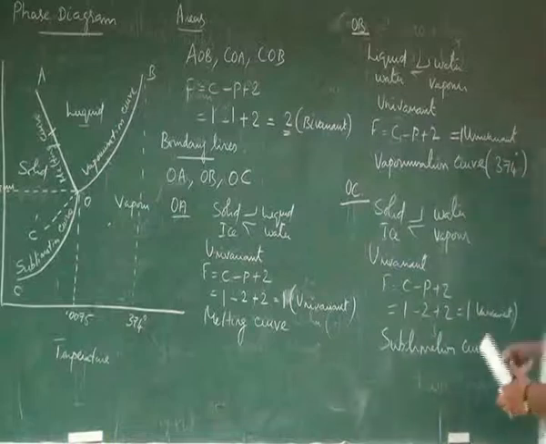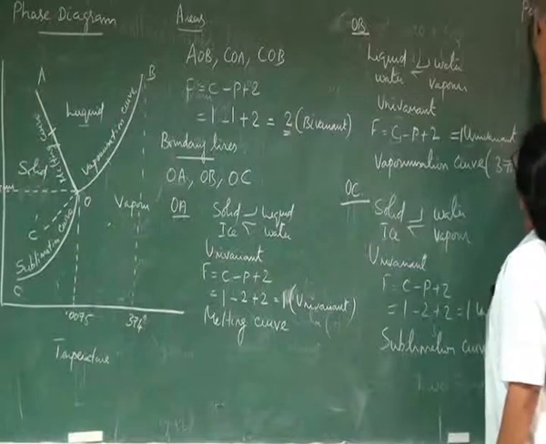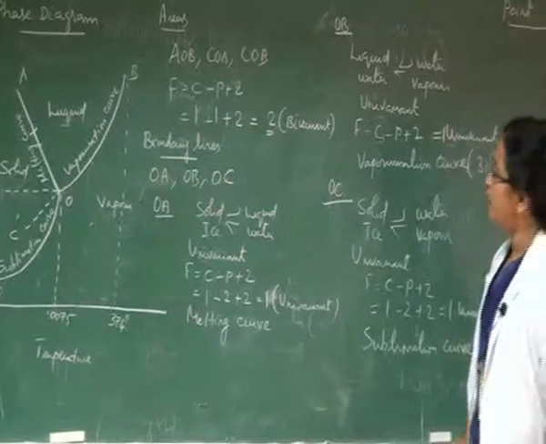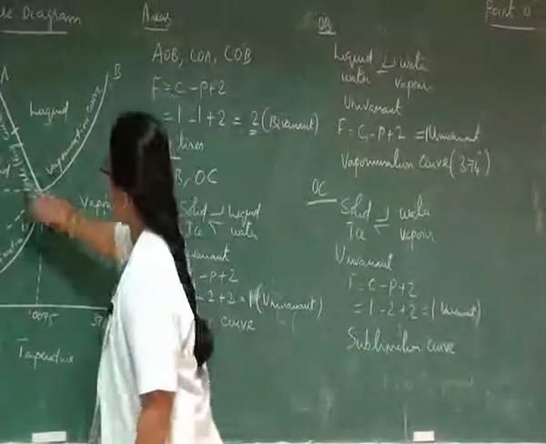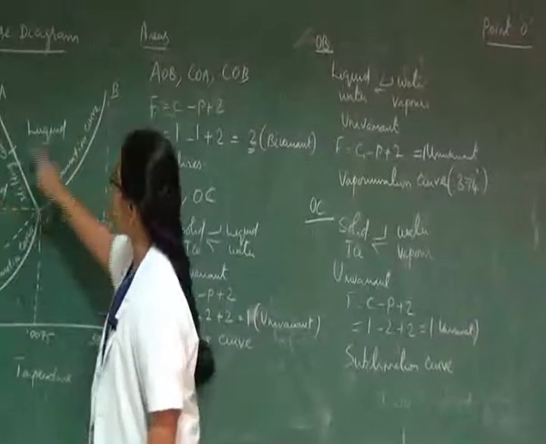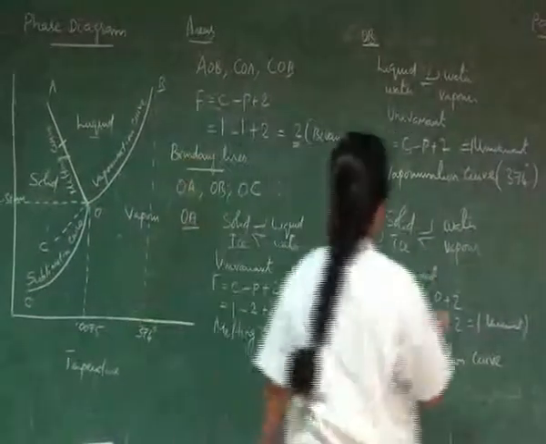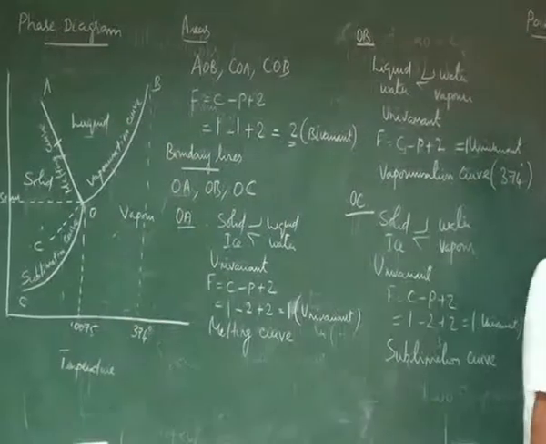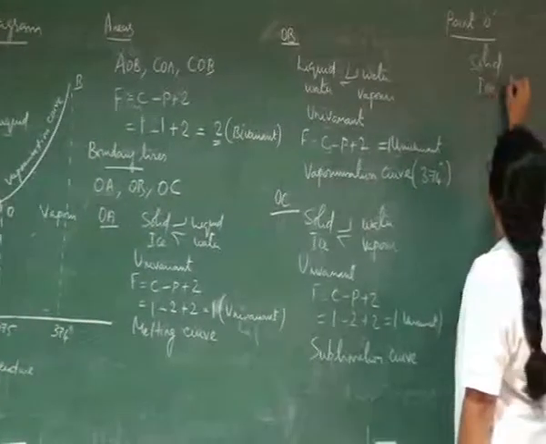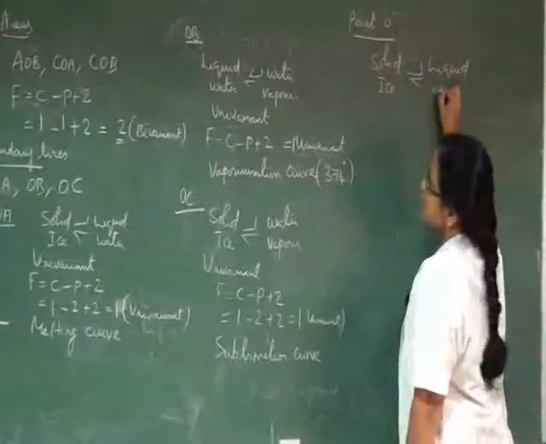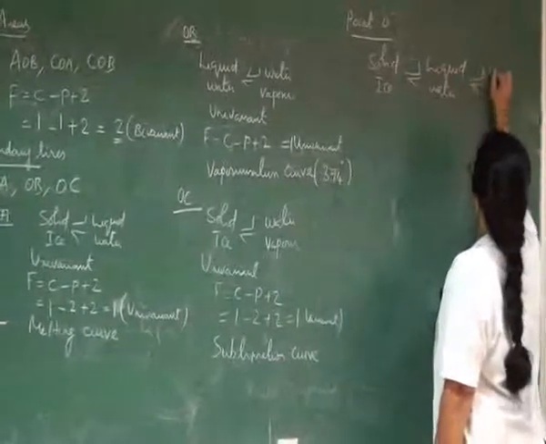Next is point O. At the point O, all the three phases, namely solid ice, liquid water and water vapor, are in equilibrium.